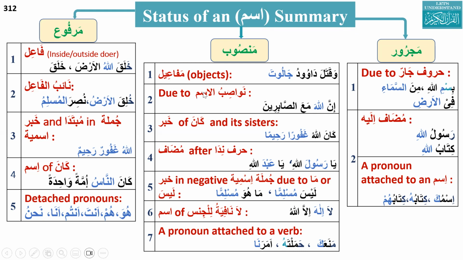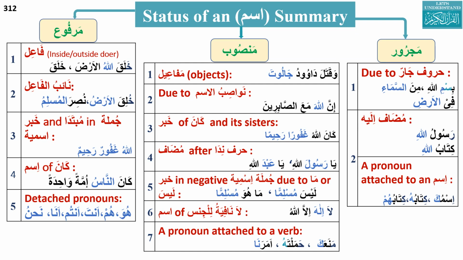Brother Ahmed, can you please revise this one? When can the status of a noun be nasab, when can a noun be mansub? There are 7 conditions. All maf'ul are in nasab status. The second one is due to nawasibul ism: Inna, anna, kanna, lakinna, laita, la'alla. If these nawasibul ism are before the ism, the ism becomes mansub.